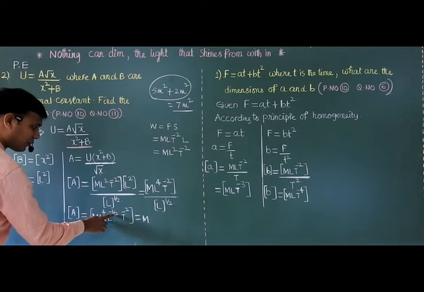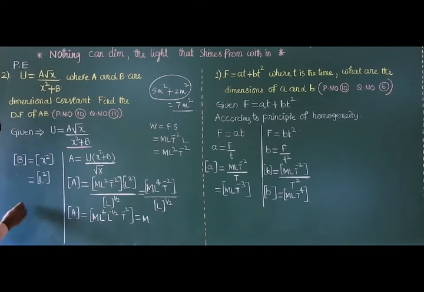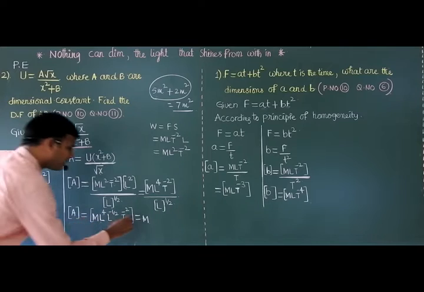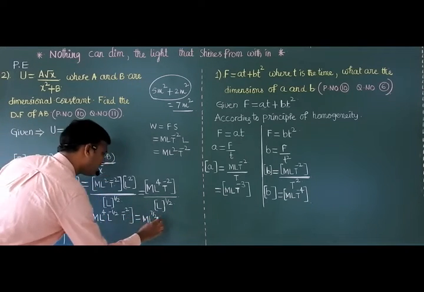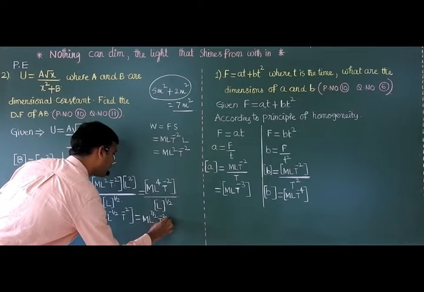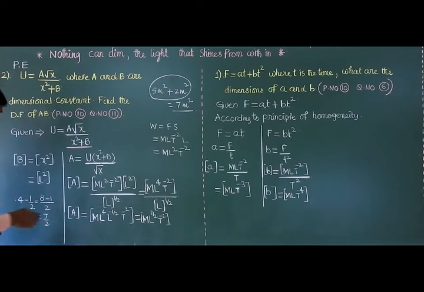L raised to 4 minus 1 by 2, LCM 2, 2 fours are 8 minus 1, 7 by 2. L power is 7 by 2, T raised to minus 2. So this is the dimensional formula of A.